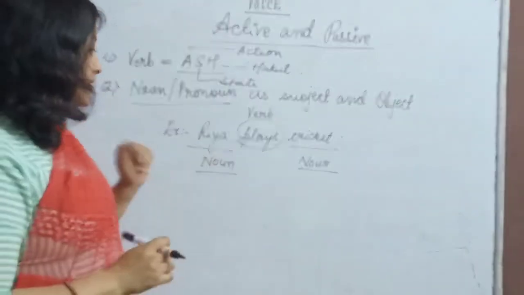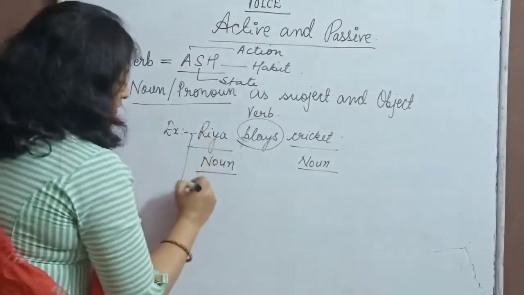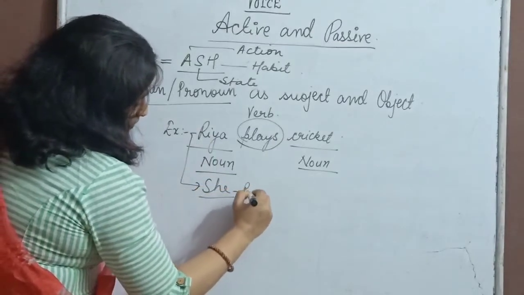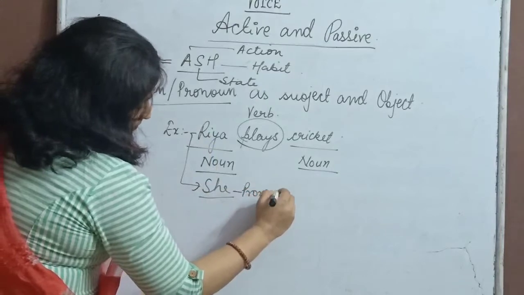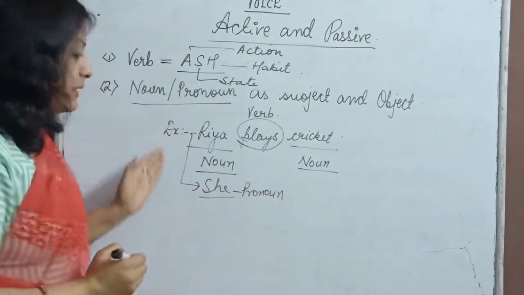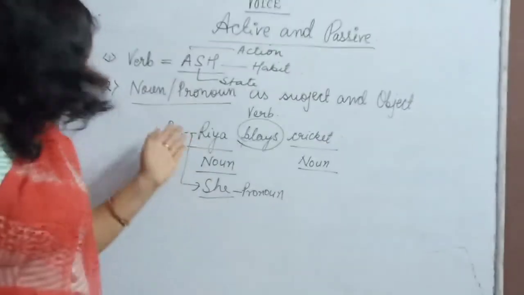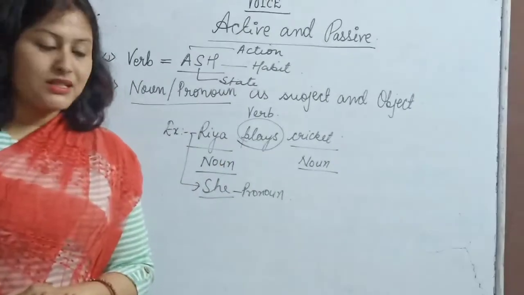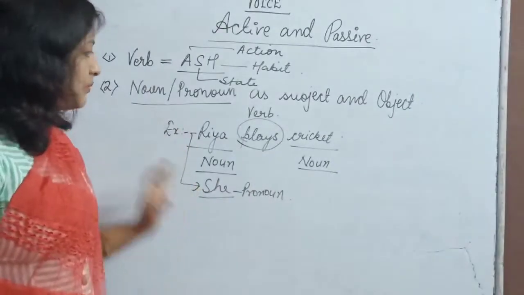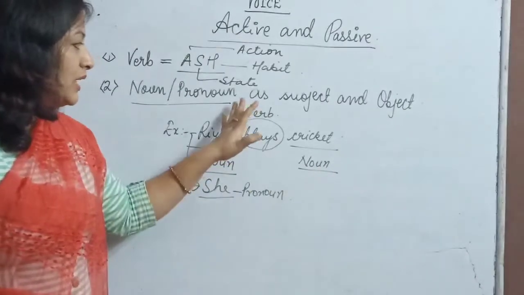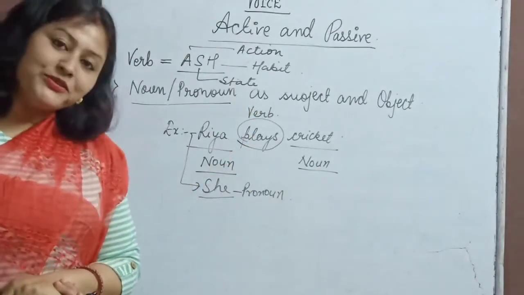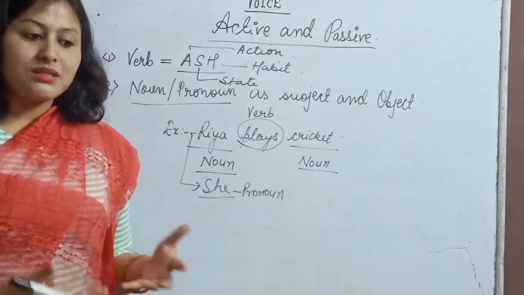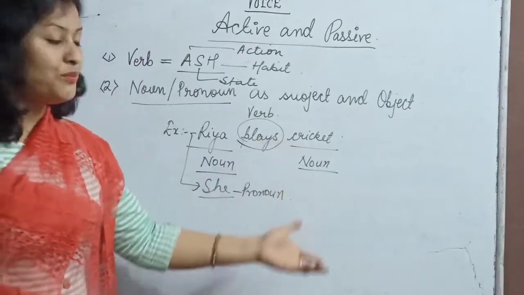Now, I can replace Riya with she, and this she is our pronoun. Of course, because Riya is a girl, I can write she plays cricket also, isn't it? So noun or pronoun, then in the middle we have our verb, and again a noun. Now how to find out which one is the subject and which one is the object?